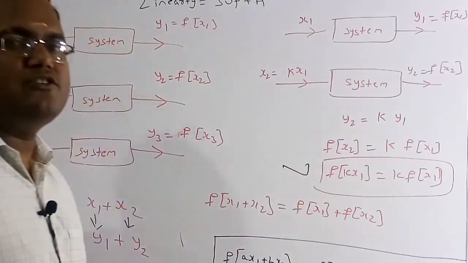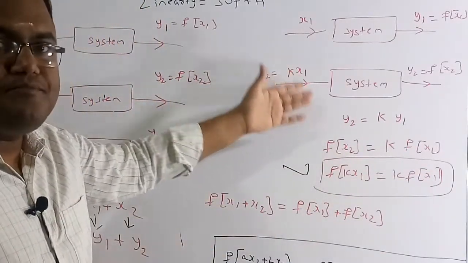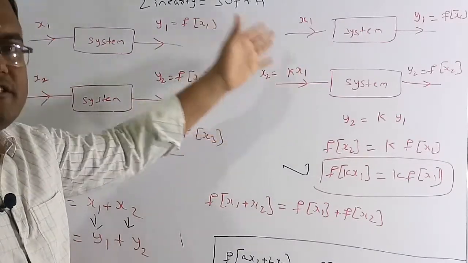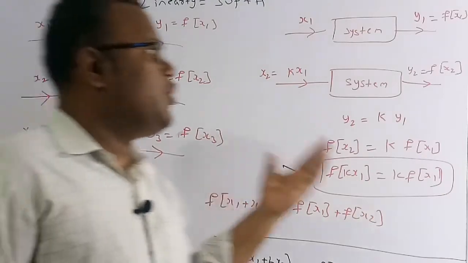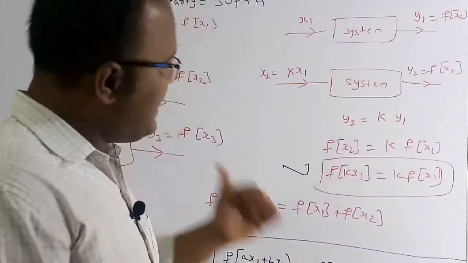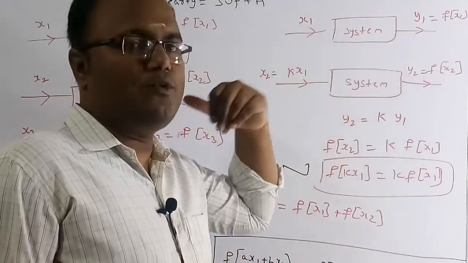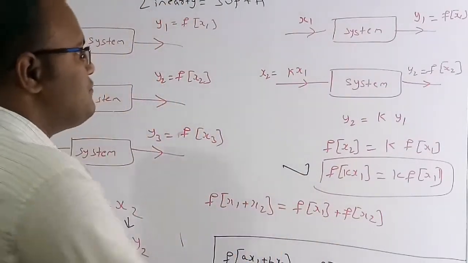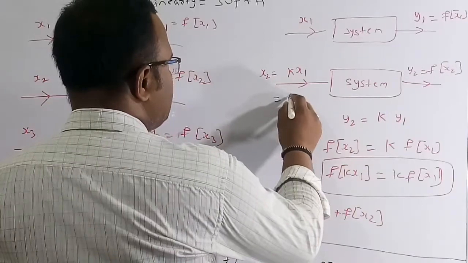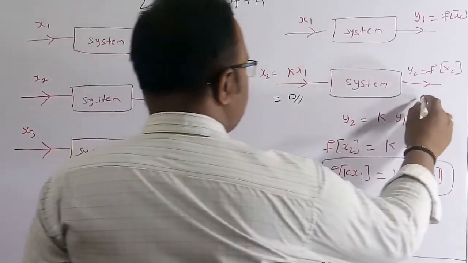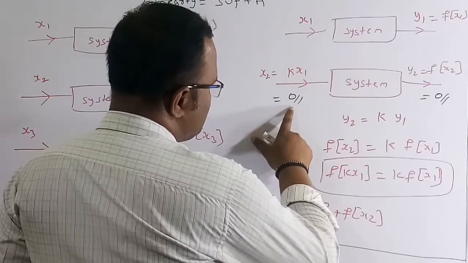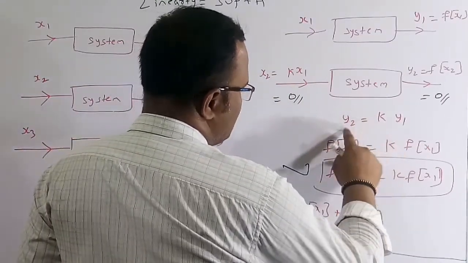Simply put, if the input is a scalar multiple of the previous input, then the output has to be the same scalar multiple of the previous output. That is the meaning of the homogeneity principle. Suppose k is 0, then x2 is equal to 0, and therefore the output y2 is also equal to 0.